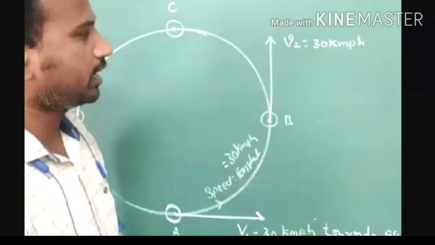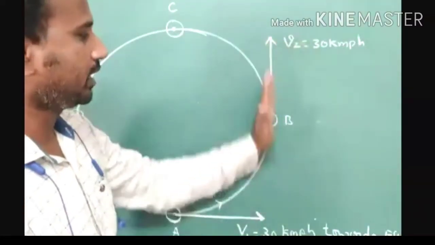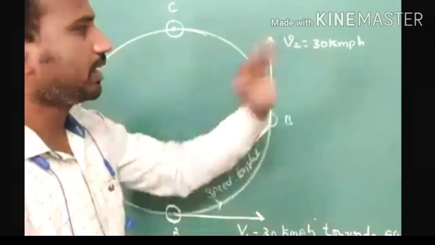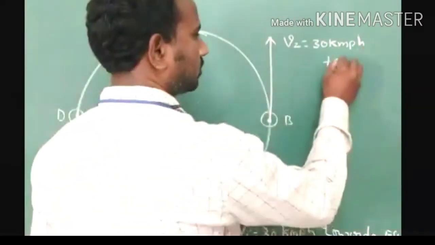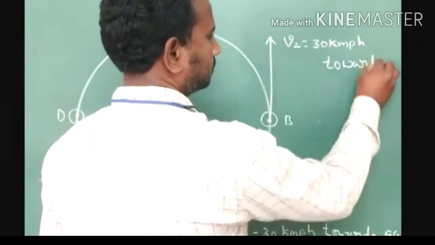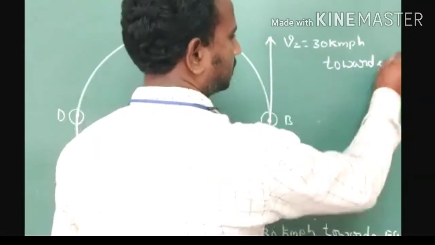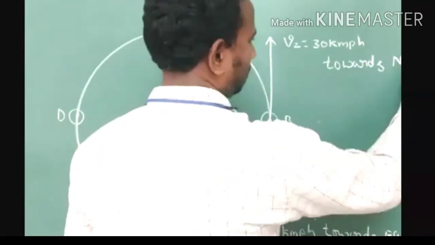At point B, the direction of velocity is tangent to the circular path and its magnitude is 30 kilometer per hour. So it represents the north direction. Which direction? North direction.